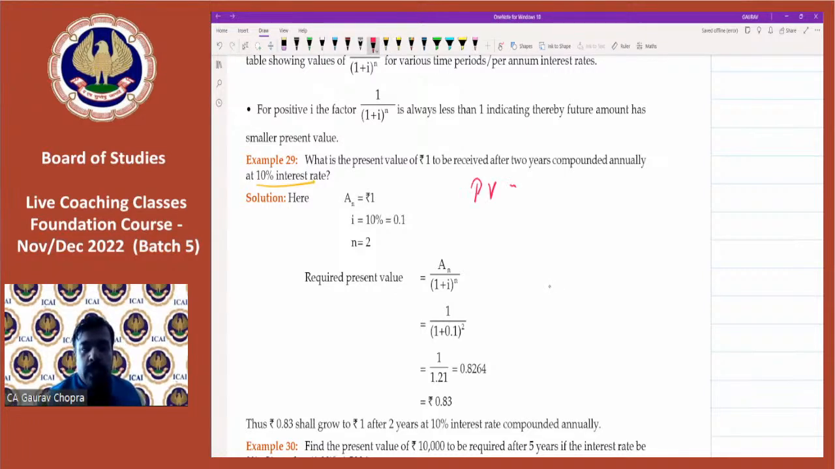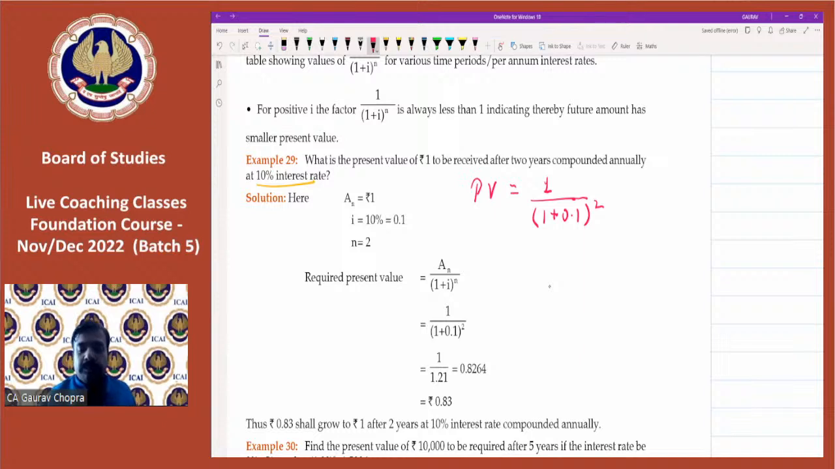Present value is equal to, what is the amount? It is rupee 1 divided by 1 plus rate. What is the rate? It will be 0.1 and then whole to the power of 2.